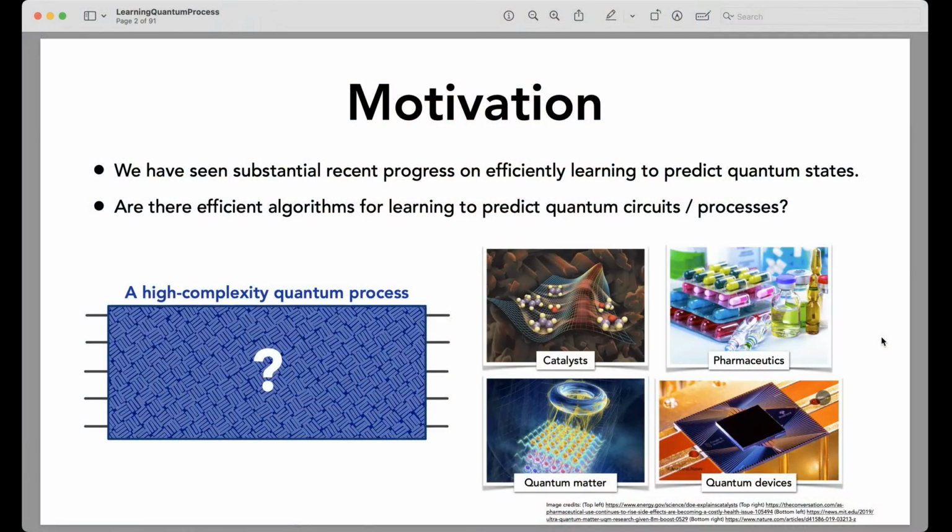I'm Robert, and I'll be talking about joint work with Sitan Chen and John Preskill on learning to predict arbitrary quantum processes. As we have seen over the past few years, there has been a lot of progress on how to efficiently learn and predict properties of quantum states. However, less is known about learning to predict quantum circuits and processes, which can be important for understanding many applications, such as how different molecules interact with one another, or dynamics that happen in exotic quantum matter, in